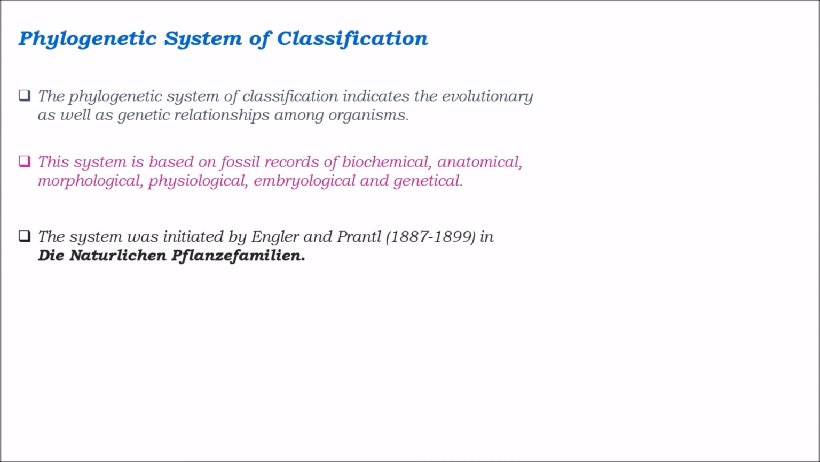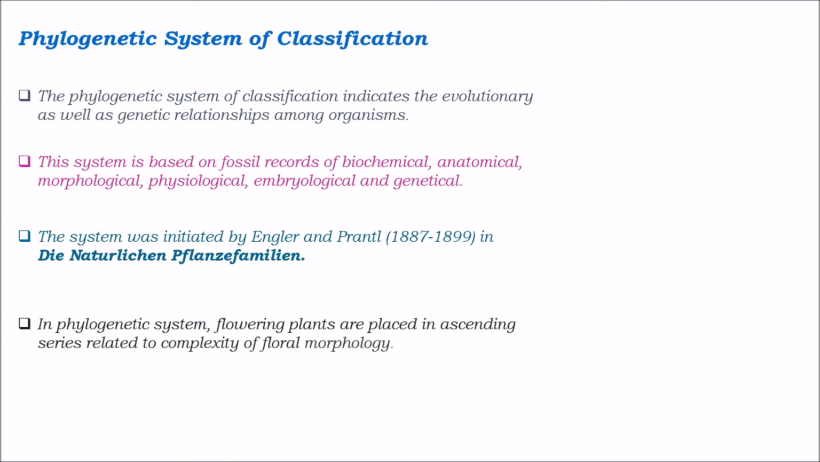This system was initiated by Engler and Prantl in their book Die Natürlichen Pflanzenfamilien. In phylogenetic system, flowering plants are placed in ascending series related to complexity of the floral morphology. How are the flowering plants arranged? They are placed in ascending series related to complexity of the floral morphology.